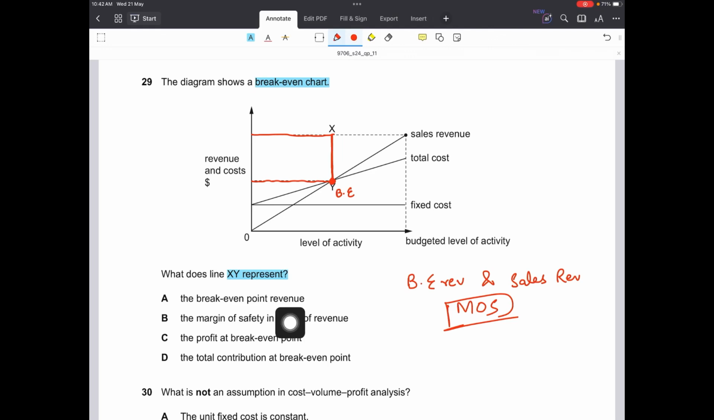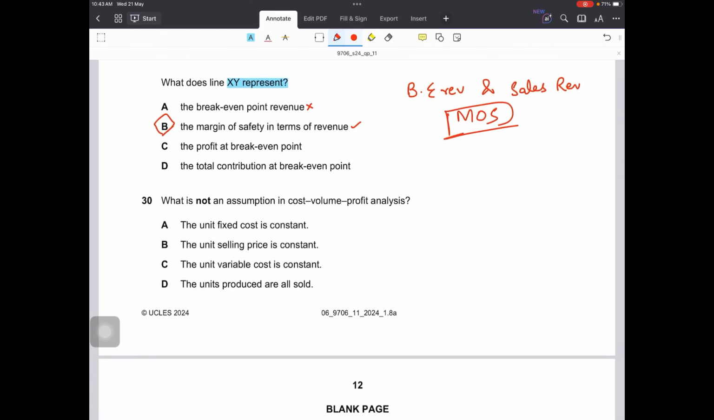So let's see which option is that. The break even point revenue, no, XY is this. Difference between sales revenue and break even, this is not correct. The margin of safety in terms of revenue, yes, this is correct. The profit at break even point, no, there is no profit at break even point. And the total contribution at break even point, no, it doesn't represent that, because it shows the portion above the break even. So that is margin of safety.